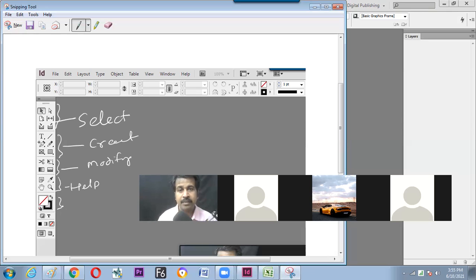But here in InDesign, we have a different concept that is called stroke and fill. So here, stroke and fill. Fill is the upper one and stroke is the double line structure. Stroke means outlining and fill means the color inside. So here we will be working with various shapes like rectangles, circles and all. This is also vector graphics. So hope you know what is vector, what is raster.